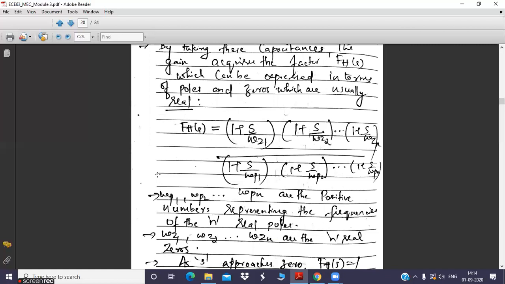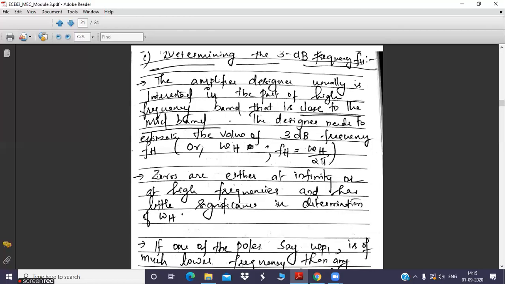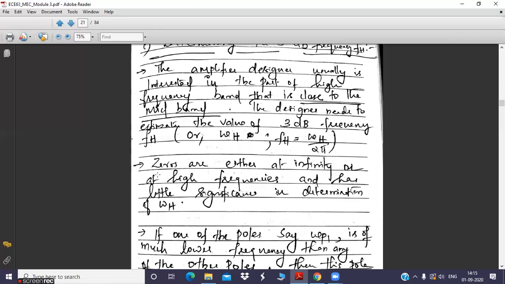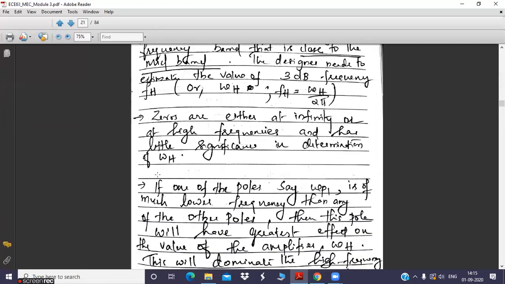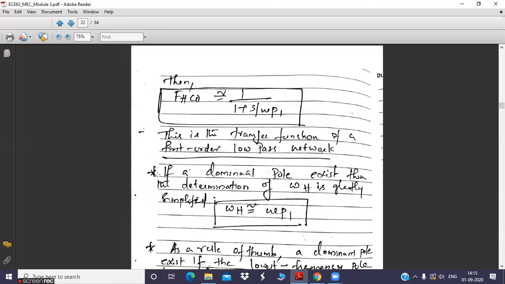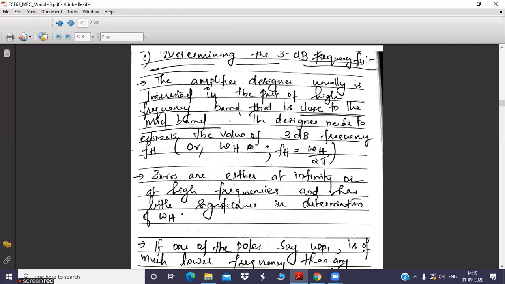If you plot the zeros and poles in the S-plane, the Laplace graph, you will find that almost all the zeros are far away from the origin, or located at infinity. In those cases these zeros have little significance in determining the 3 dB cutoff frequency, so we do not consider the locations or values of the zeros in finding omega h.